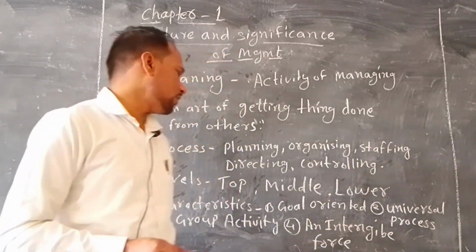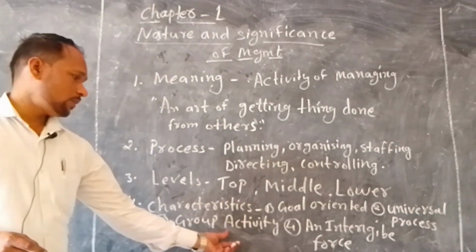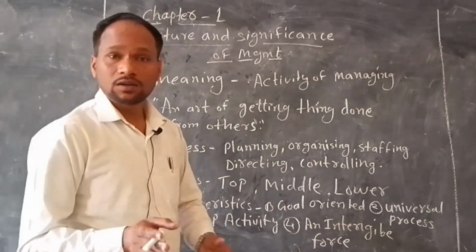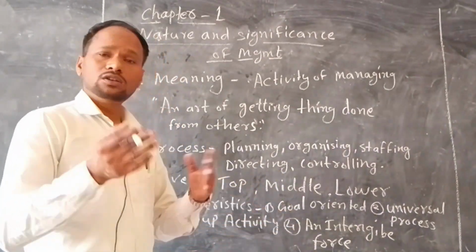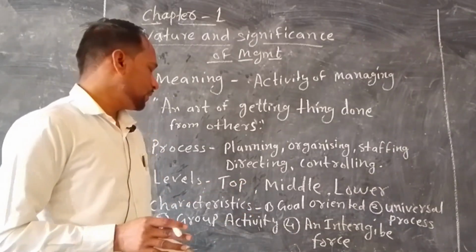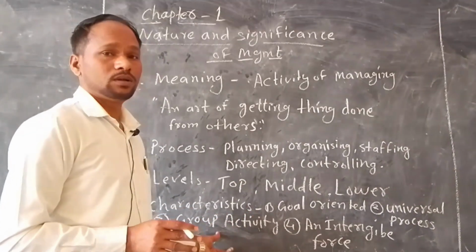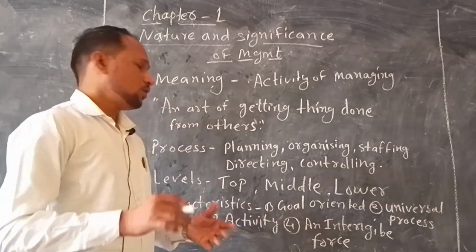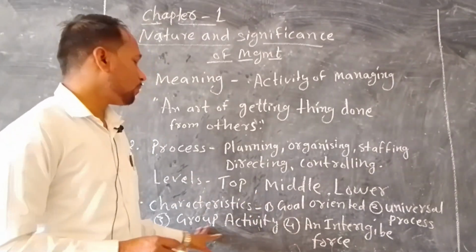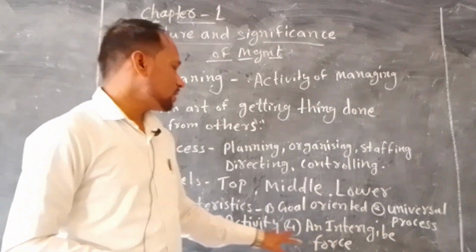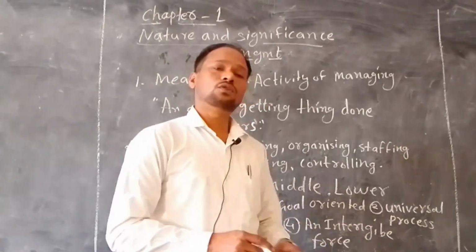Then third is group activity. Management is a group activity. A single person cannot perform all the duties, so we need a group of people who are doing work for us. That's why it is a group activity. And last is an intangible force.